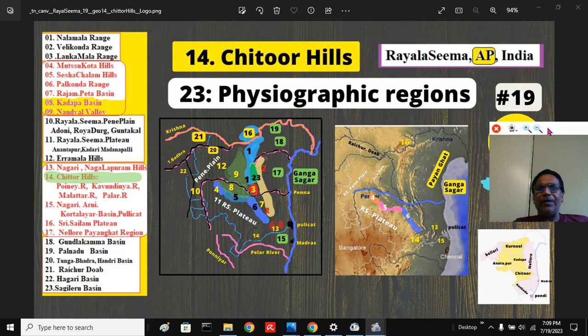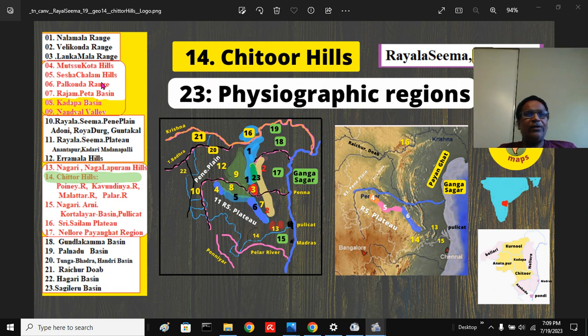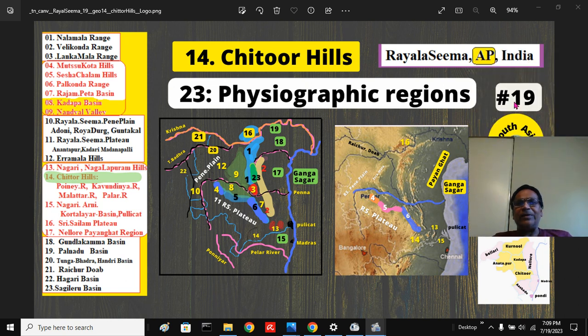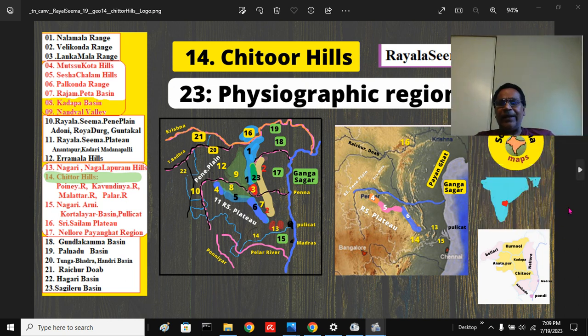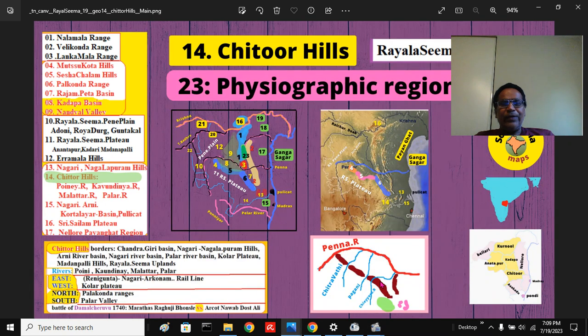This is part 19 among the Rayalaseema series, and among the geographic regions, this is part 14. In order to broadly understand this, beyond the Penna river, these are the three mountain ranges you have to remember: Mucchukota, Seshachalam and Palakonda. Sometimes Palakonda and Seshachalam overlap or are interchanged, but I have kept this nomenclature throughout our presentations.